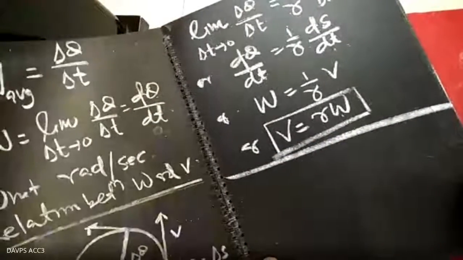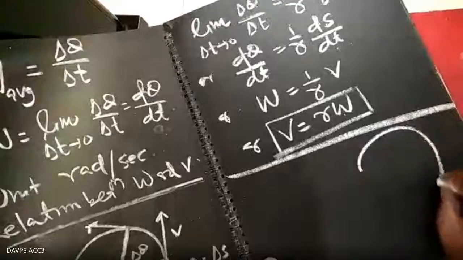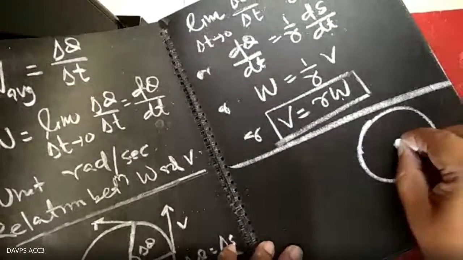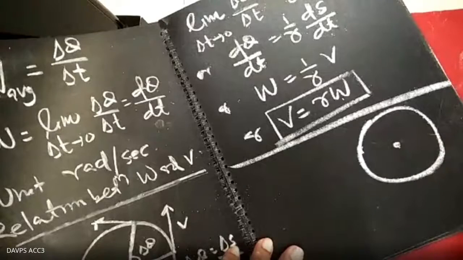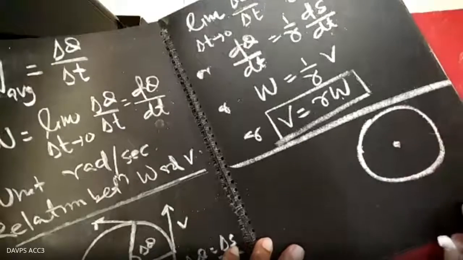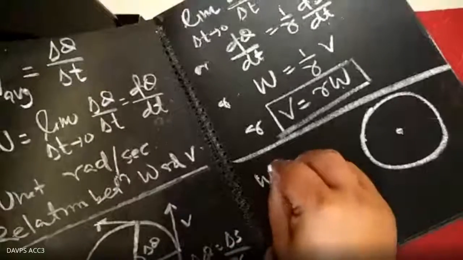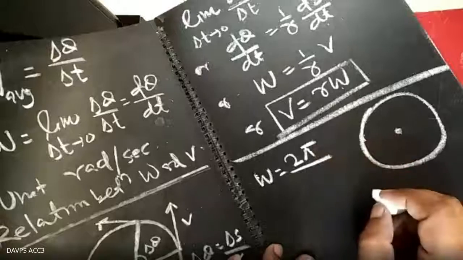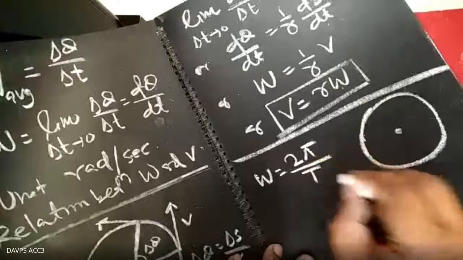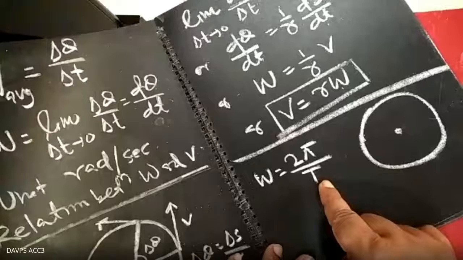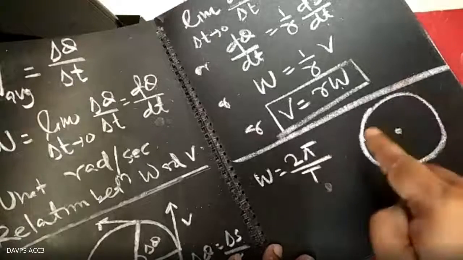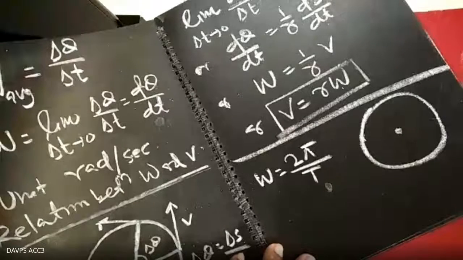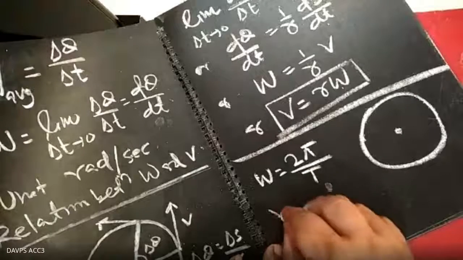Suppose the particle is moving in a complete circle. Once it completes a full round, what will be the angle formed at the center? 2 pi radian. So what will be the angular velocity? The angular velocity is 2 pi radian upon capital T, because in capital T time the particle completes a rotation, that is 2 pi angle is traveled. So omega equal to 2 pi by T. So what will be the linear velocity v?